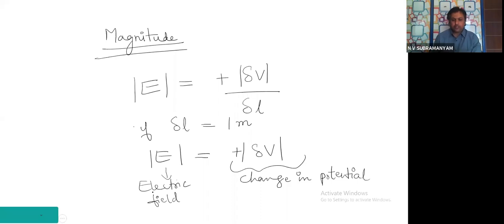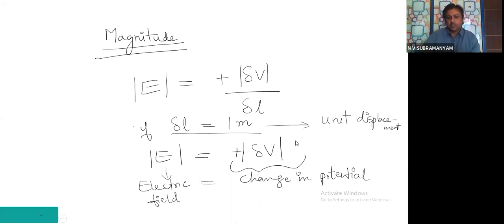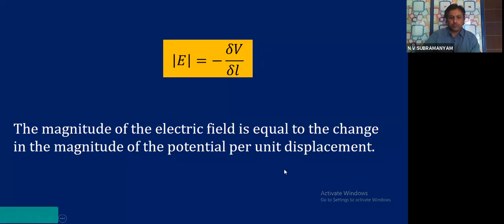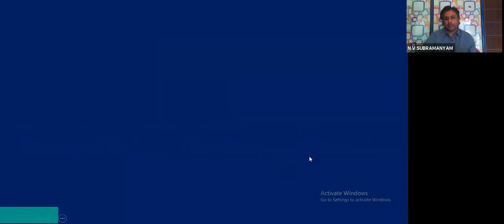Magnitude of electric field is equal to the change in the potential for how much displacement? Per unit displacement. Unit displacement means that we are talking about 1 meter displacement. So that is how to understand the definition here. I suppose it is clear. So now if you see, the magnitude of electric field is equal to the change in the magnitude of the potential per unit displacement. Okay.